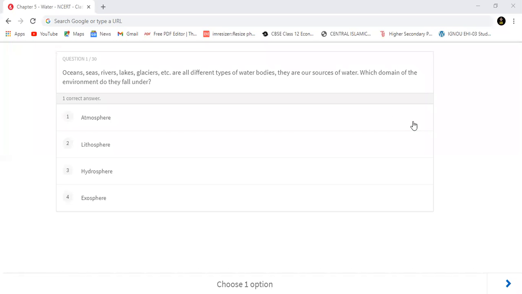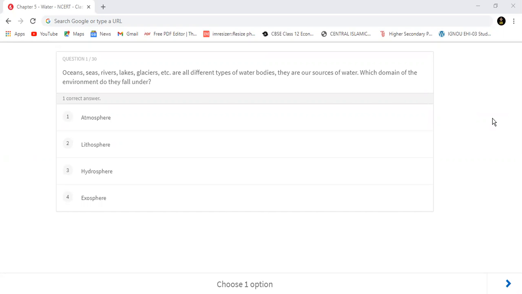Yeah, here it is. I think it is visible to everyone. So, question number 1 of 30. Oceans, seas, rivers, lakes, glaciers, etc. are all different types of water bodies and they are a source of water. Which domain of the environment do they fall under?